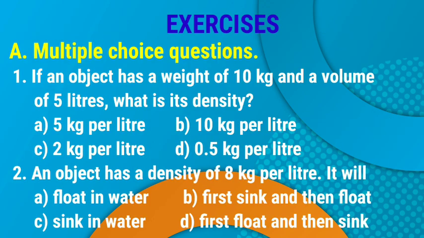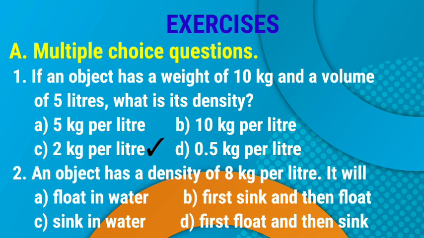Exercises. A. Multiple choice questions. 1. If an object has a weight of 10 kg and a volume of 5 liters, what is its density? A. 5 kg per liter. B. 10 kg per liter. C. 2 kg per liter. D. 0.5 kg per liter. Answer is C. 2 kg per liter.